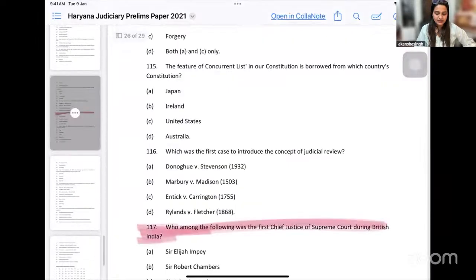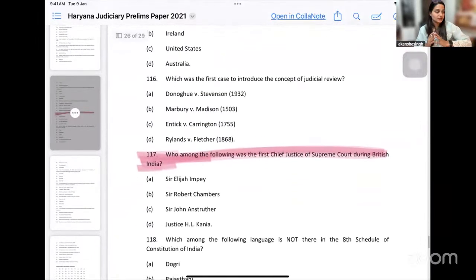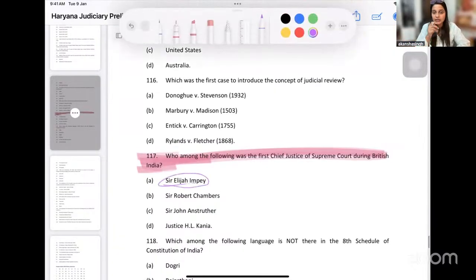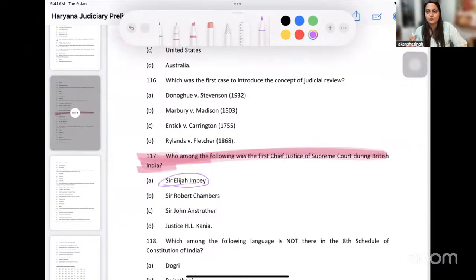In this exam, they have asked who among the following was the first Chief Justice of the Supreme Court during the British India. Now, they are not asking you who was the first Chief Justice of the Supreme Court of Judicature at Calcutta. We will discuss all of this. So, Supreme Court during the British India, and the answer is A, right? So, these are names that you should be knowing.